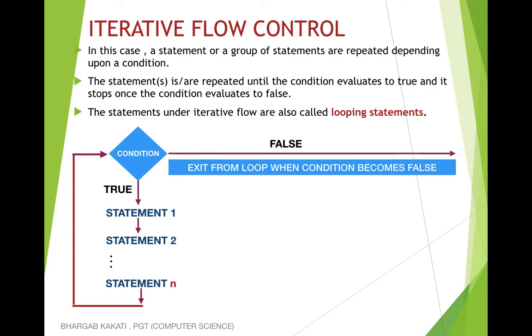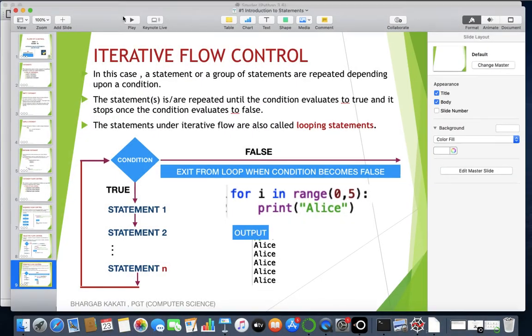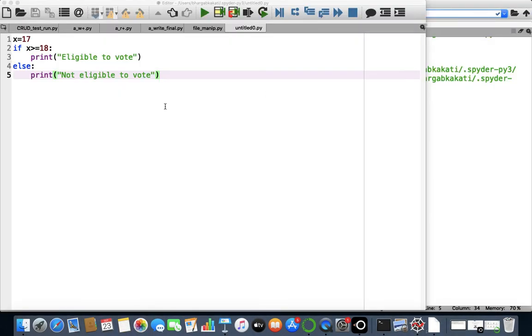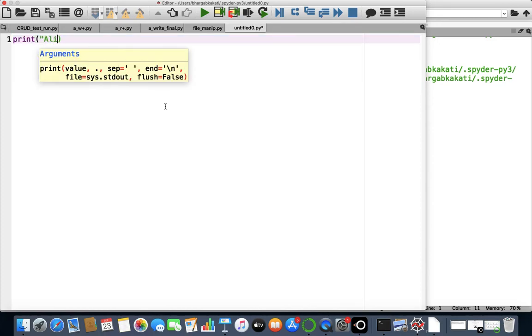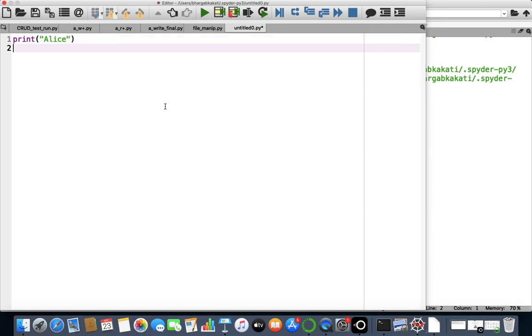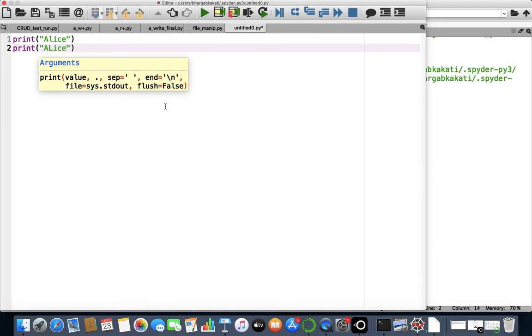That loop is exited, and then once the loop is exited, that particular iteration or that particular flow control will not be executed. Okay, so let's try to understand it with the help of a code. Let's say you are asked to print your name 5 times. So ideally, by the concept, you know what you will do. You will just write print statement 5 times.